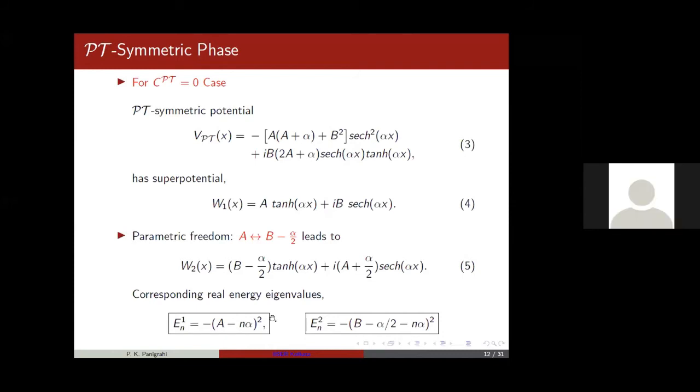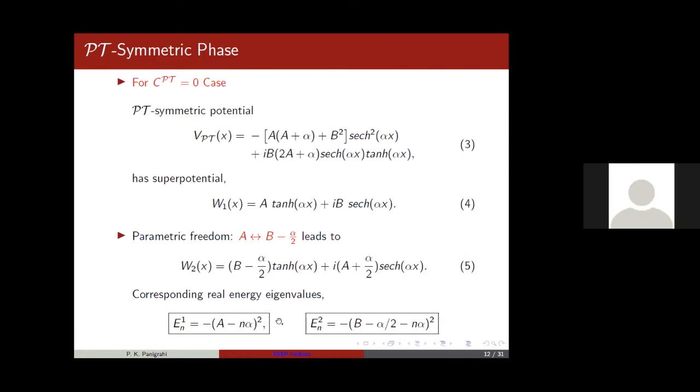Prashant, I can ask a quick question here. Yeah. So the system will have two grounds, a degenerate ground state in this case? No. A degenerate ground state will be there when SUSY is broken. Otherwise, I'll show you that picture.